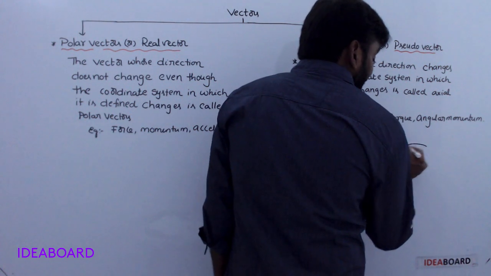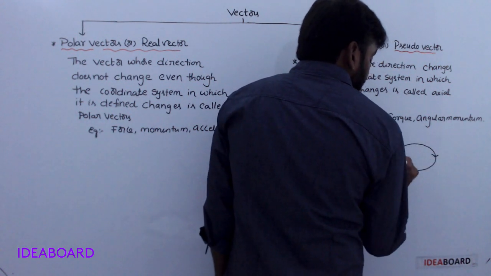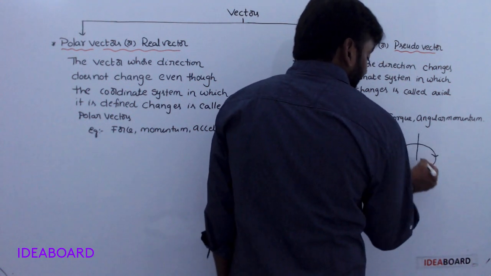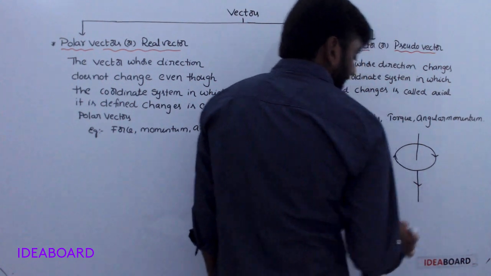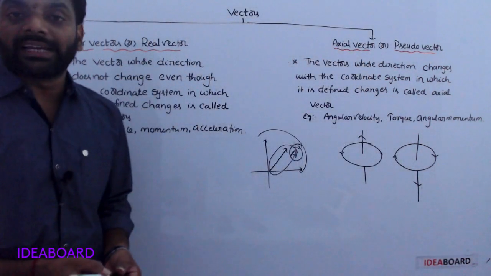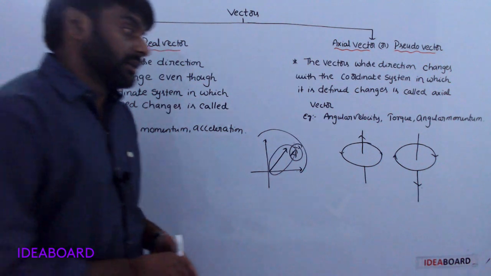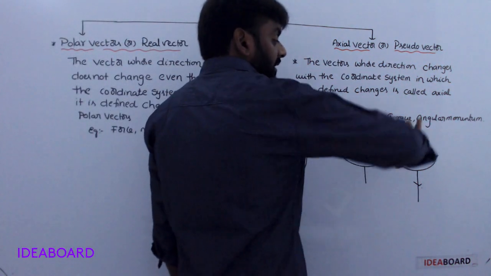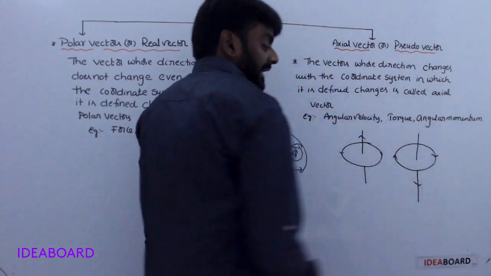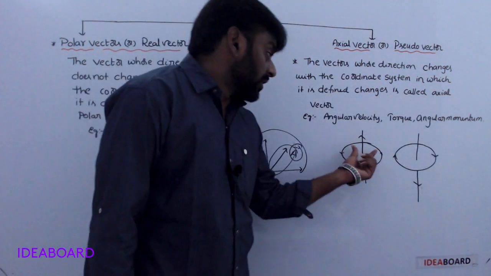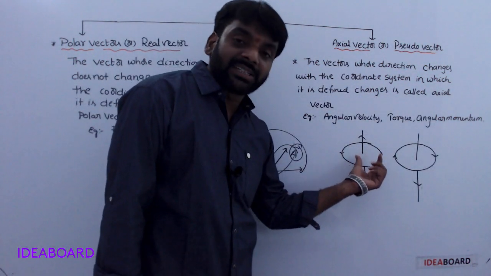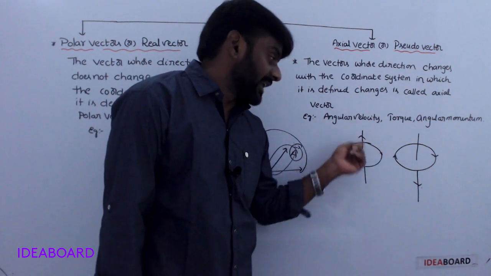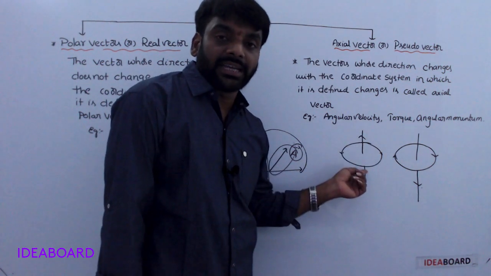If the rotating direction changes, its direction is downwards. In clockwise direction, downward direction.